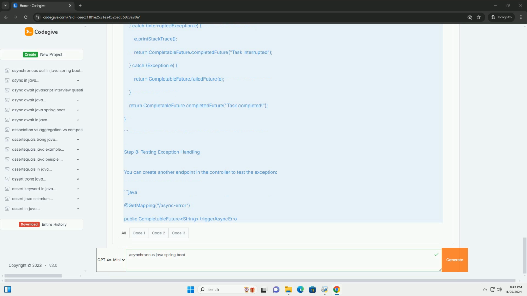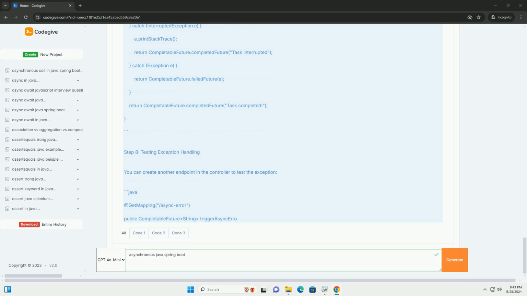Step 7, handle exceptions. You can also handle exceptions in asynchronous methods. Here's how you can modify the service to throw an exception. Step 8, testing exception handling. You can create another endpoint in the controller to test the exception.